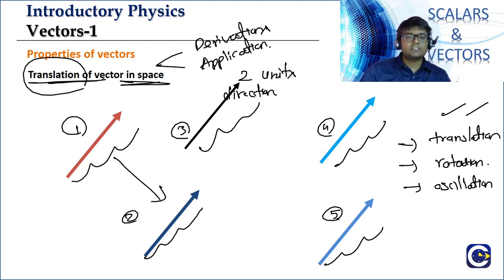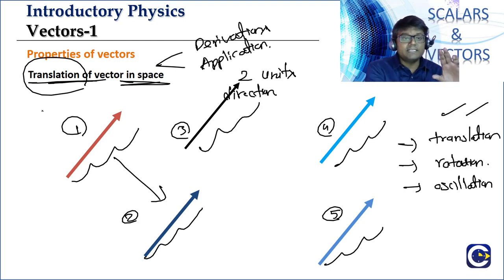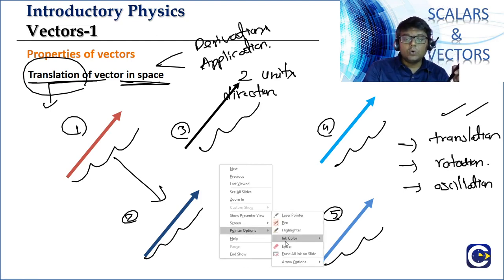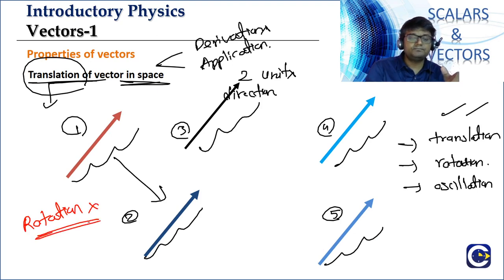If you take the first vector and just move it like that, what I am talking about is the translatory motion. We should not rotate the vector. What happens when you rotate? The thing we have to keep in mind is that there should be no rotation. Why? If you rotate, what is going to happen?